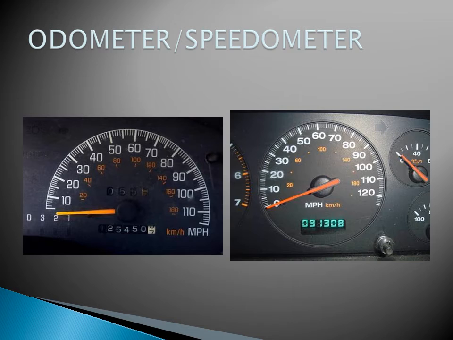Here is a picture of an odometer and a speedometer. And what is an odometer? An odometer is a device which measures the distance traveled by a vehicle, and distance is measured in meters or kilometers. A speedometer is a device which measures the speed of the moving object, and the speed is measured in meters per second or kilometers per hour.